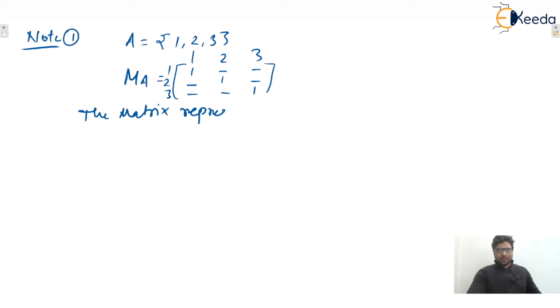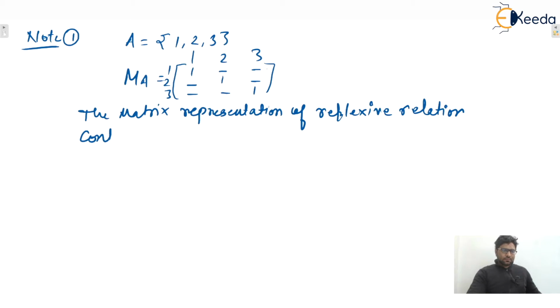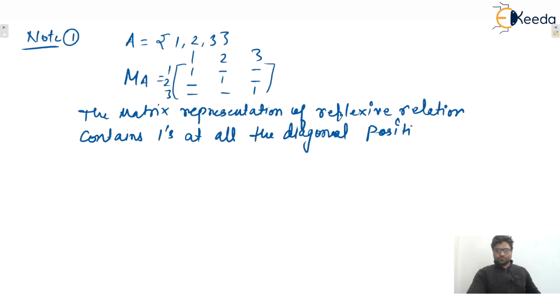We can say that the matrix representation of a reflexive relation contains ones at all the diagonal positions, isn't it?